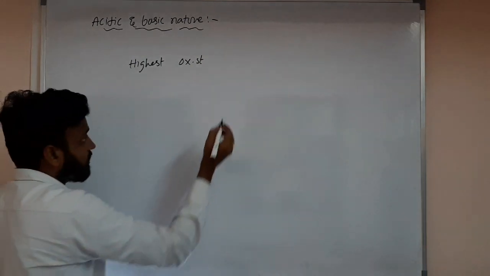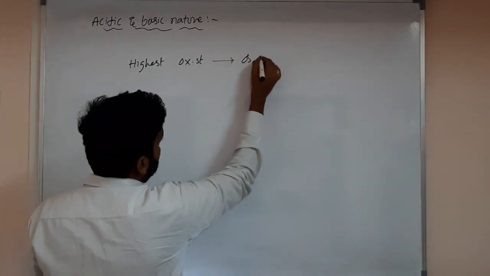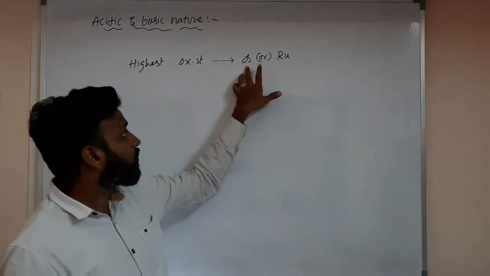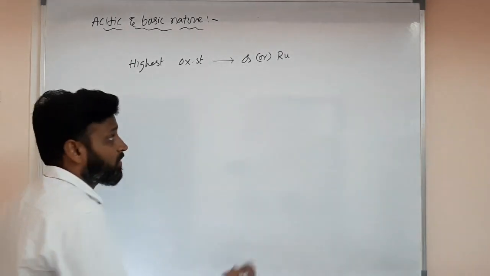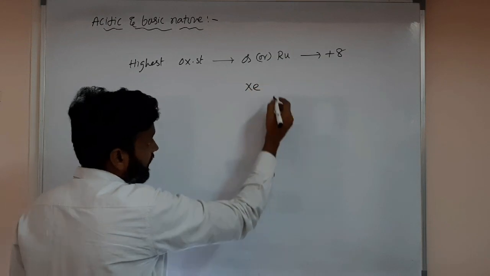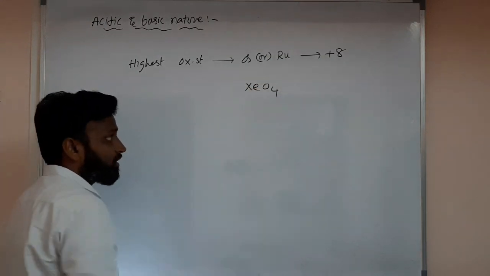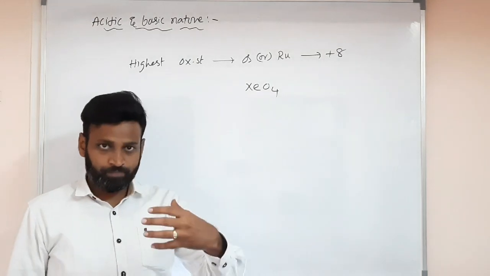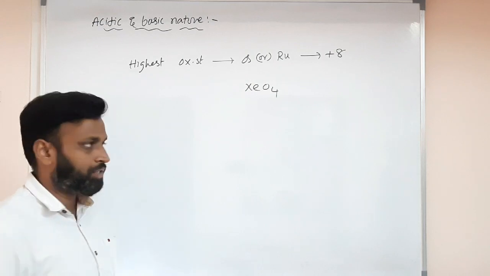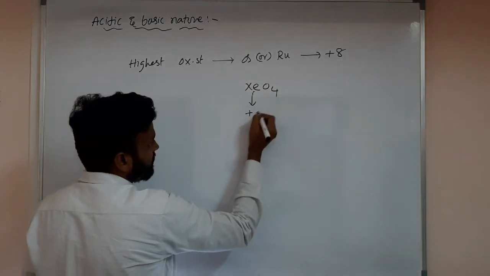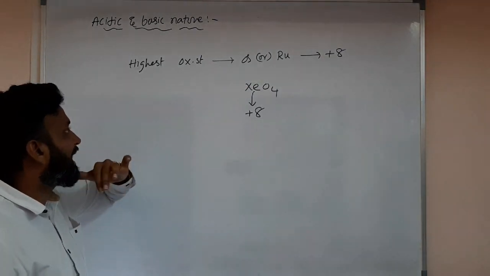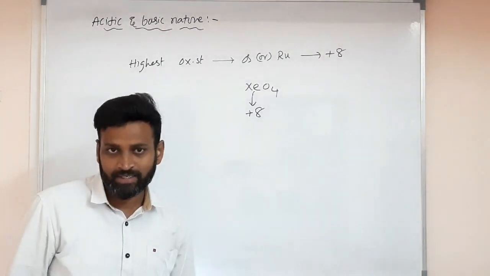The highest oxidation state is exhibited by osmium, Os, and ruthenium, Ru. Osmium and Ru exhibit the maximum oxidation state, that is +8. One more is xenon, XeO4. Xenon has such compounds only at extreme conditions, at a very high temperature and very high pressure. Here xenon has a +8. So three atoms can have a maximum oxidation state of +8.